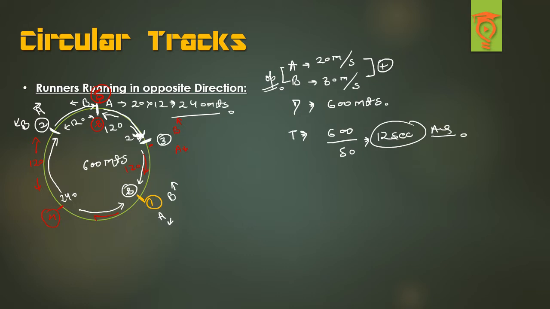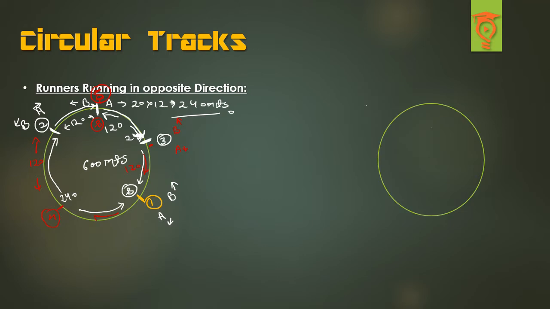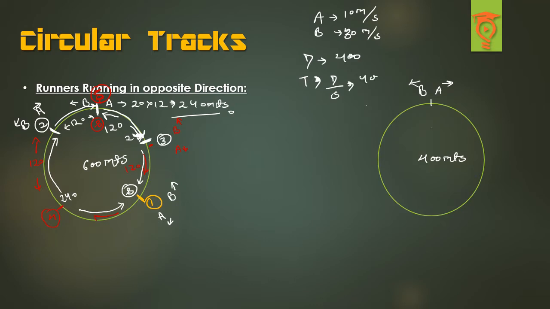Let's take one more example. Now we have a circle and let's say we have A and B again. The speed of A is 10 meters per second and the speed of B is 30 meters per second, and the track is of 400 meters. What will happen if A is facing this direction and B is facing this direction? How will we find the time? The total distance to be covered for the first meet is the whole circumference, 400 meters, and the time taken is distance upon speed, that is 400 upon 40, which is 10 seconds.